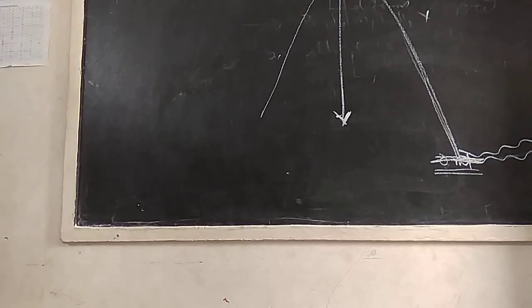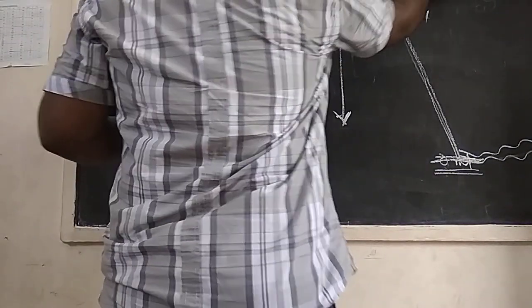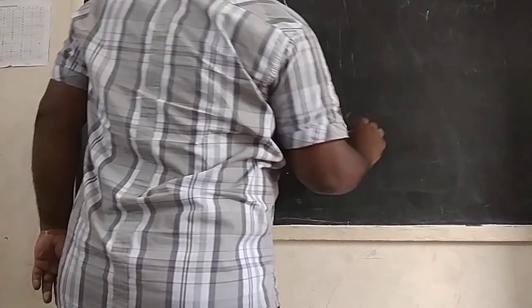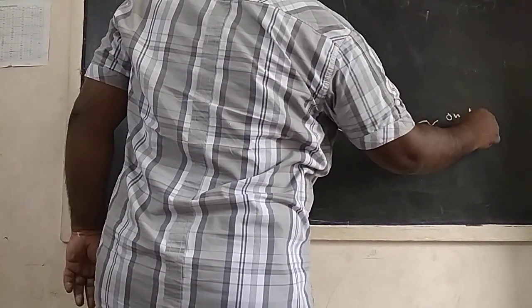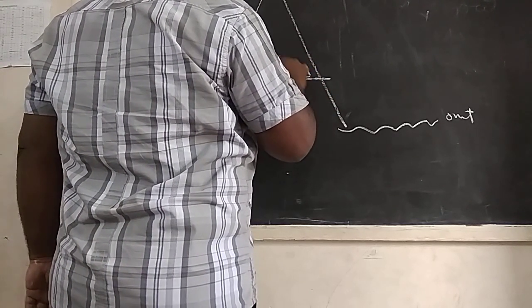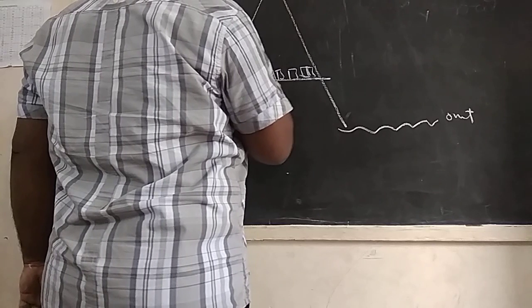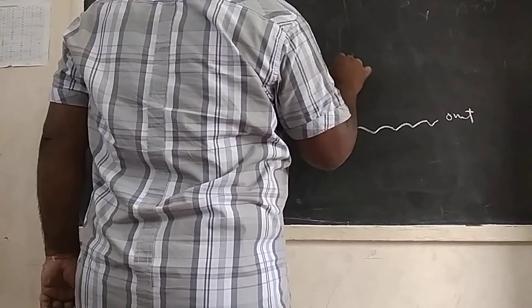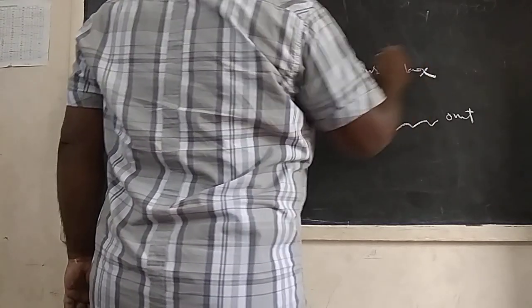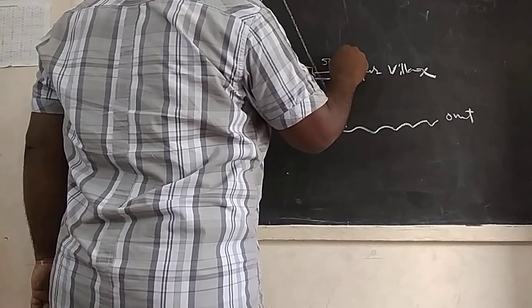Okay, children. Next, how can we show heights on the map? In last class, we discussed this. This is sea level, 0 meters, and here one village is there, with houses and agricultural land. This is Nimpur village, at 50 meters height.